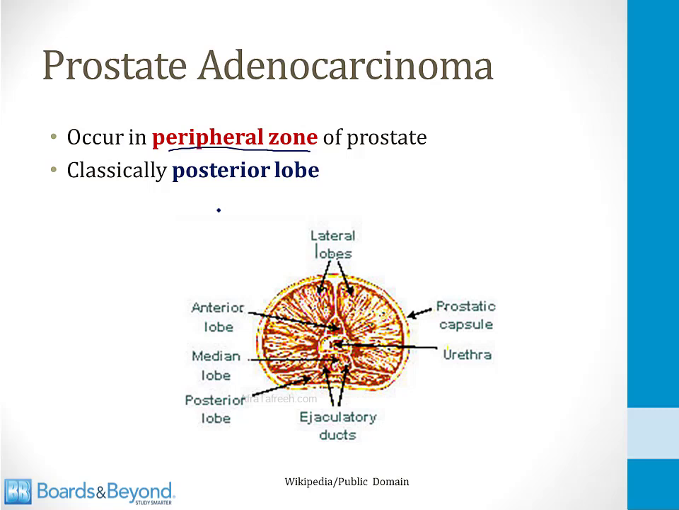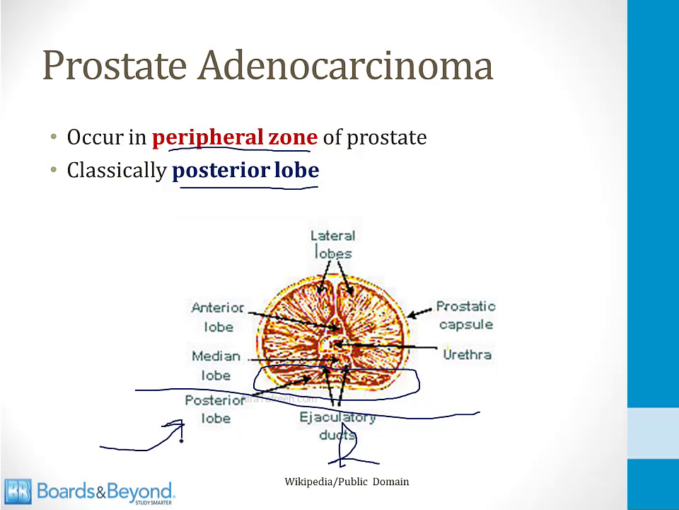In terms of lobes, it classically occurs in the posterior lobe, which is this elongated lobe at the back of the gland. And remember, the posterior part of the prostate is right on top of the rectum. The rectum's right back here. What this means is that since prostate cancer often occurs in the posterior lobe, you can sometimes palpate a nodule by digital rectal exam in cases of prostate cancer.